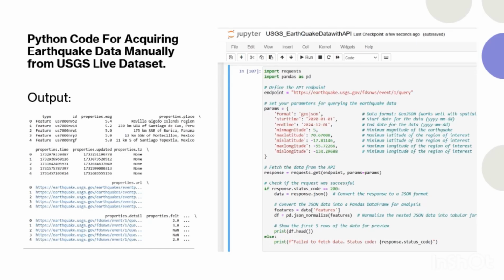Now, talking about our database design, we chose MongoDB Atlas as a NoSQL database, and we used Python code for acquiring earthquake data manually. You can see that in the screenshot on the right-hand side, where we imported libraries like pandas and requests. We defined our API endpoint since USGS has its own API. We set our own parameters for querying the earthquake data, and we were able to fetch that data, which is shown on the left-hand side in the output.